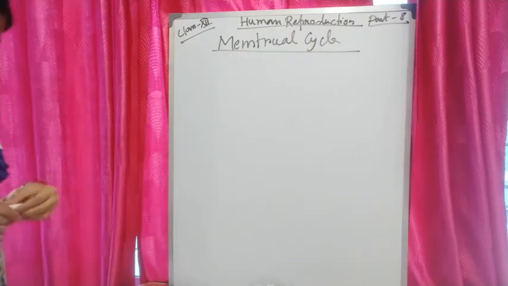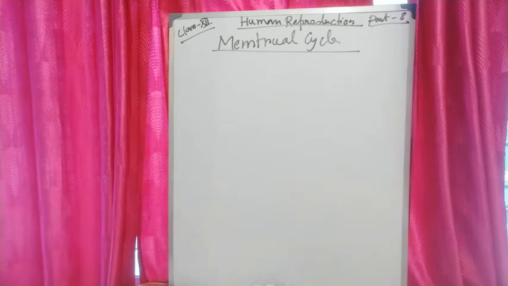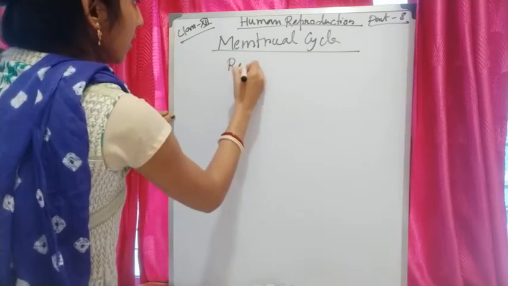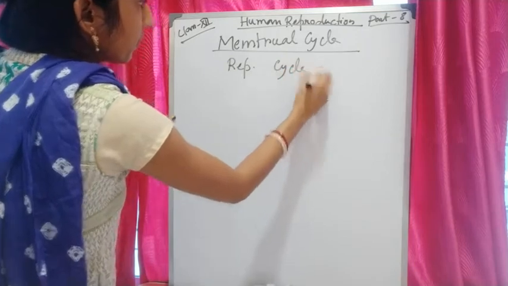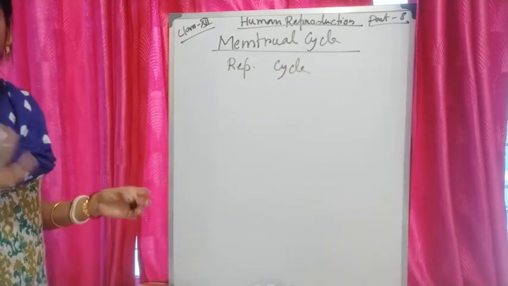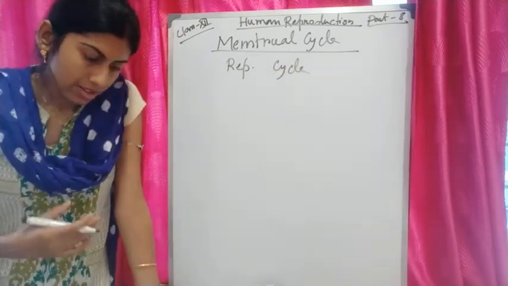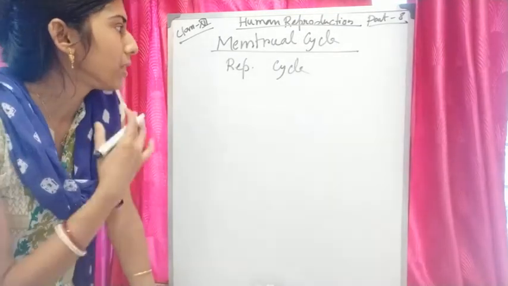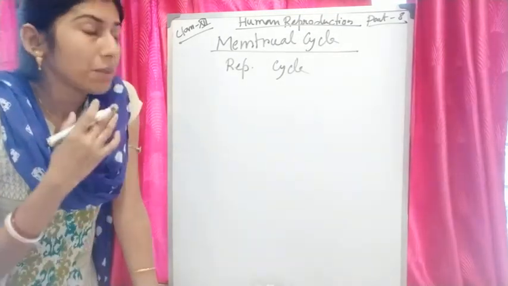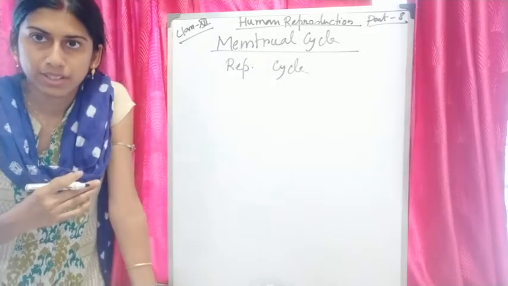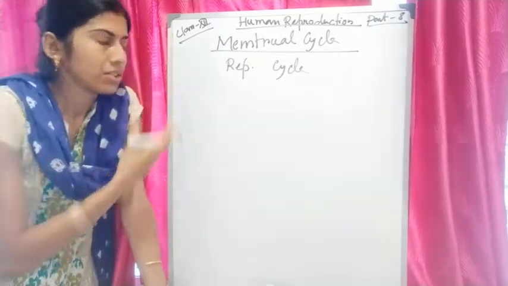In case of primates it is a reproductive cycle. So in females a special type of reproductive cycle is found, particularly in case of primates. It is called the menstrual cycle.